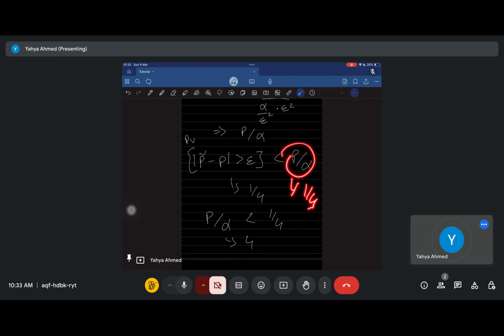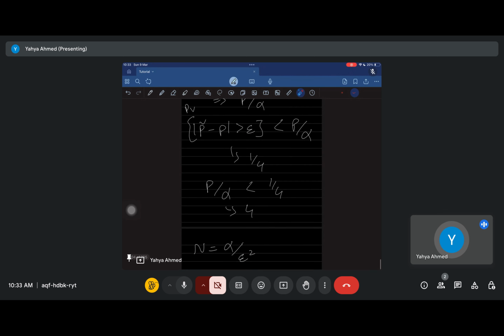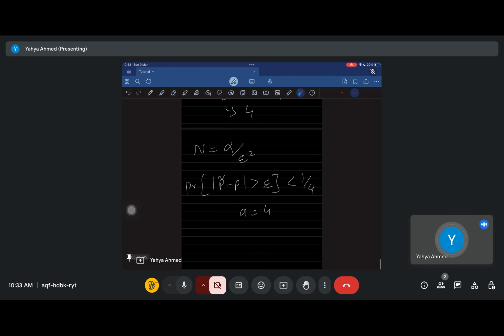Okay, we had to show that this value should be less than 1 upon 4, so just put alpha as 4. Its value will certainly be less than or equal to 1 upon 4. It could become 0.8 upon 4 or 0.3 upon 4, anything, but in either case the probability of this event would also end up being less than 1 upon 4. So as long as you put alpha as 4, this equation holds true.